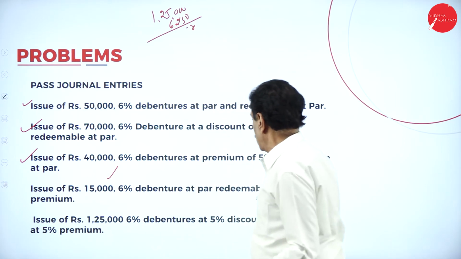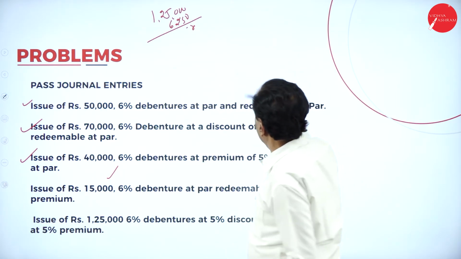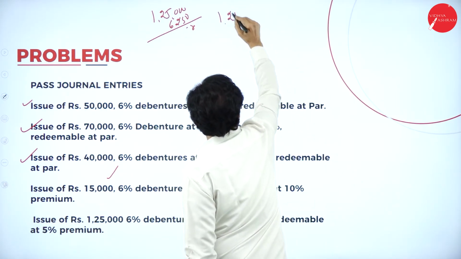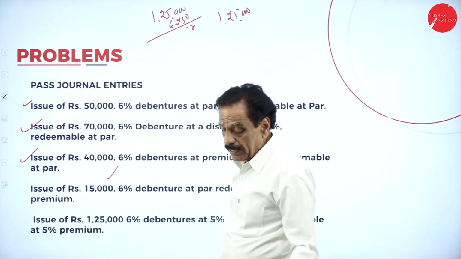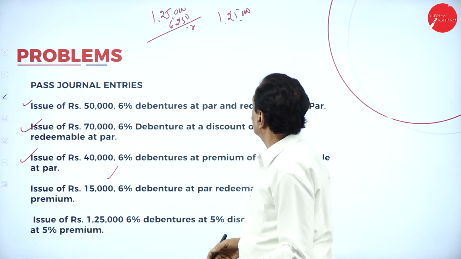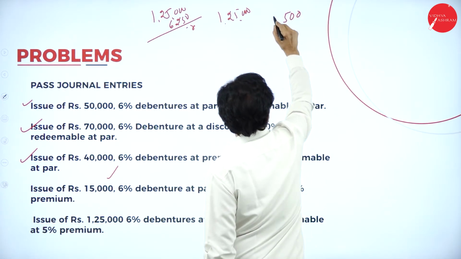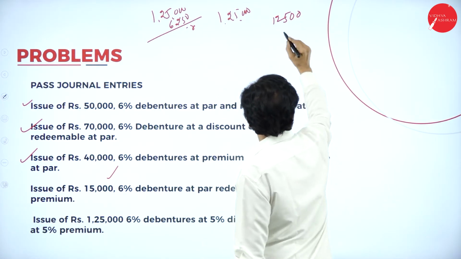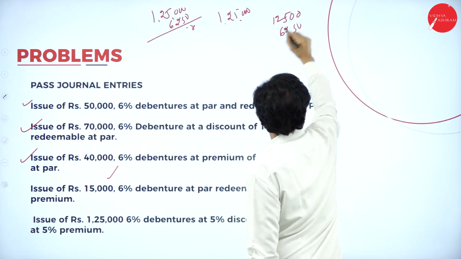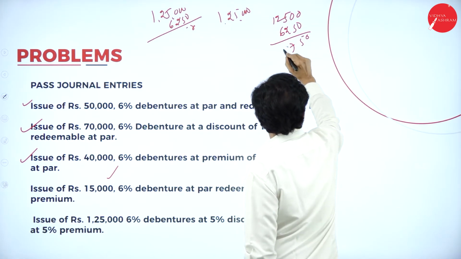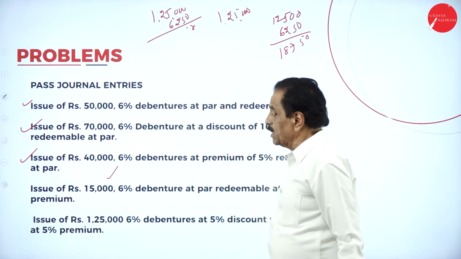Then redeemable at 10% premium, on 1,25,000, 10% means 12,500. Plus 6,250, so total loss is 18,750.